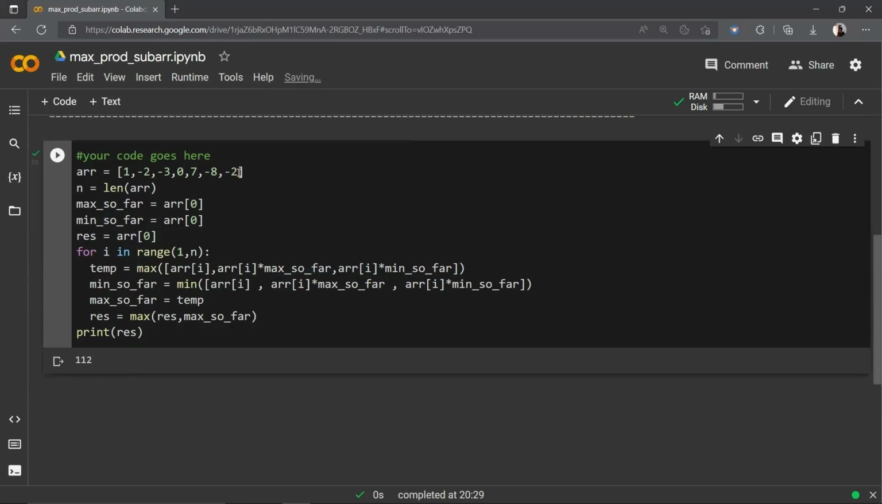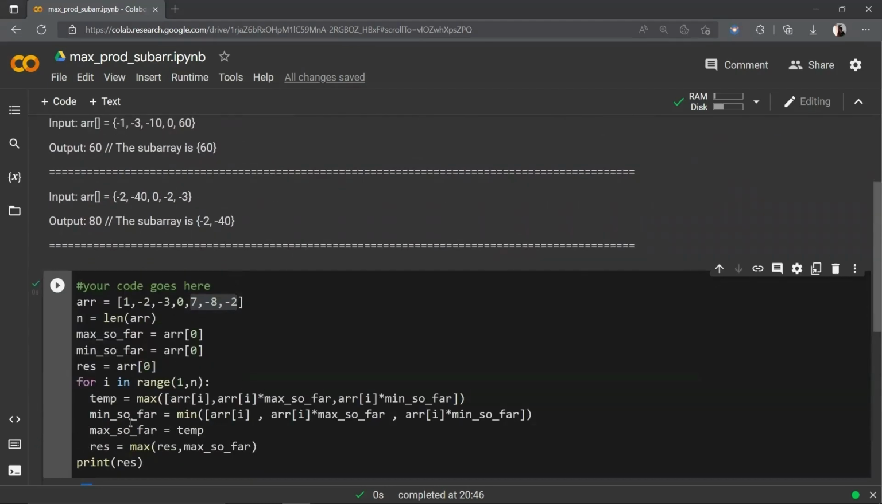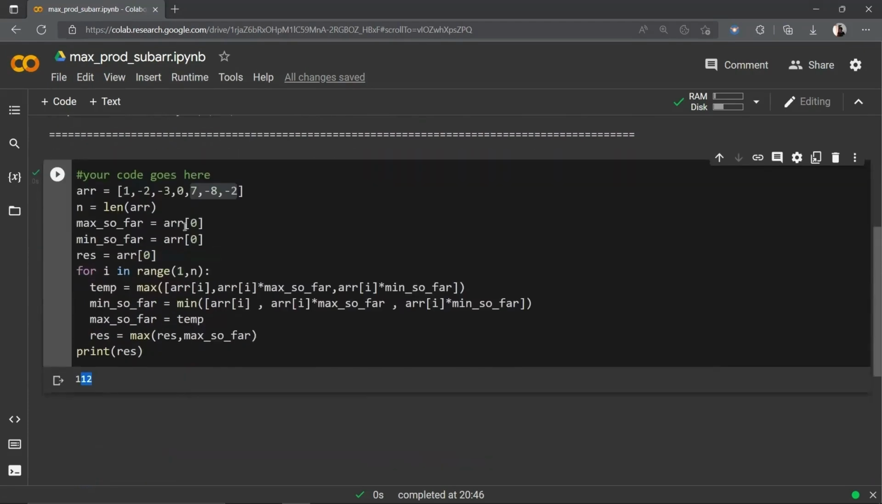It's 112, perfect. Minus 2 into minus 8 is plus 16, and plus 16 multiplied with 7 is 112, which is the maximum product we can obtain. So this is how we find the maximum product subarray using two variables, that is minimum so far and maximum so far. The main logic of the program is we need to find both the minimum and maximum so far, that is up to the current index, because the minimum product up to now can also become the maximum product if multiplied with a negative number, and the maximum product can also become the minimum one if we multiply it with a negative number. So we keep track of both minimum so far and maximum so far.